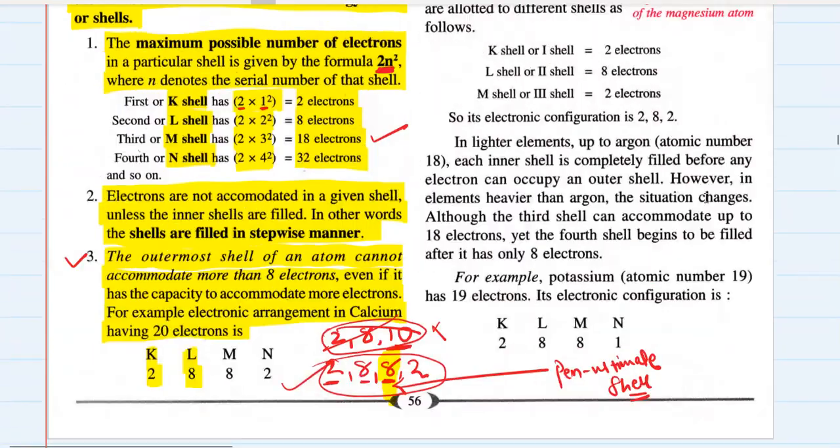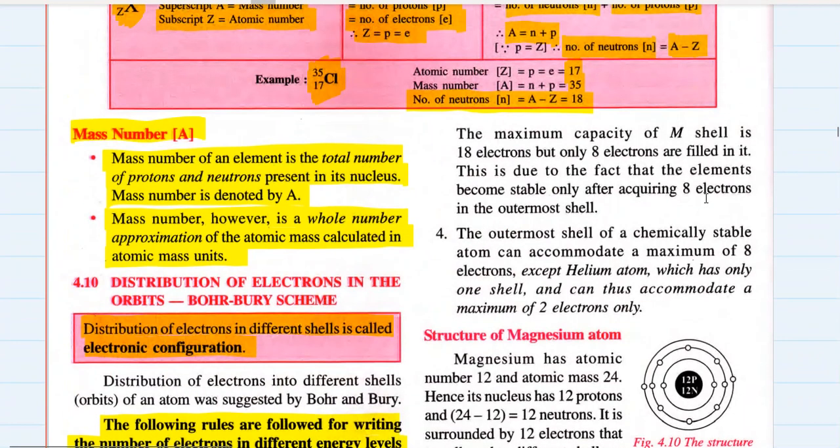Okay, the third rule is written over here as well. Let's see what they have written. The maximum capacity of the M shell, that is the third shell, is 18 electrons, but only 8 electrons are filled in it. This is due to the fact that elements become stable only after acquiring 8 electrons in the outermost shell. Fourth rule: the outermost shell of a chemically stable atom can accommodate a maximum of 8 electrons, except helium, which has only one shell, and that's why it can accommodate a maximum of only 2 electrons.